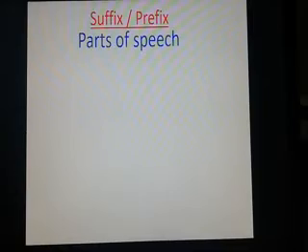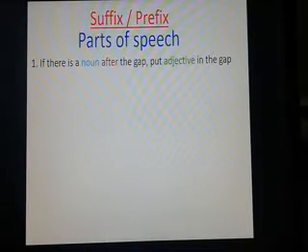Dear learners, you have to know that there is a good influence of parts of speech in using suffixes and prefixes. So we should know the use of parts of speech in the gaps. There are some strategies to understand which word is a noun, which word is an adjective, and how it will be used in the gap.